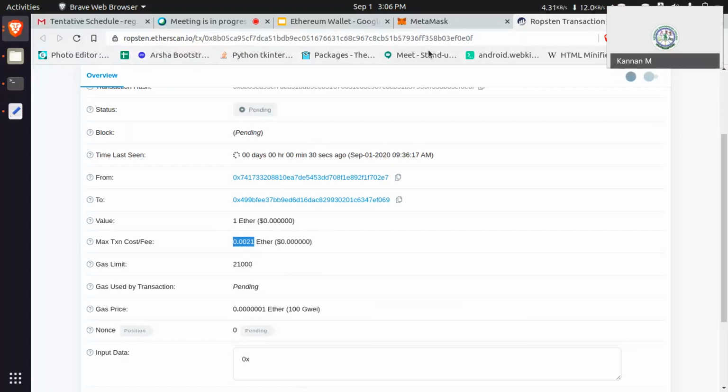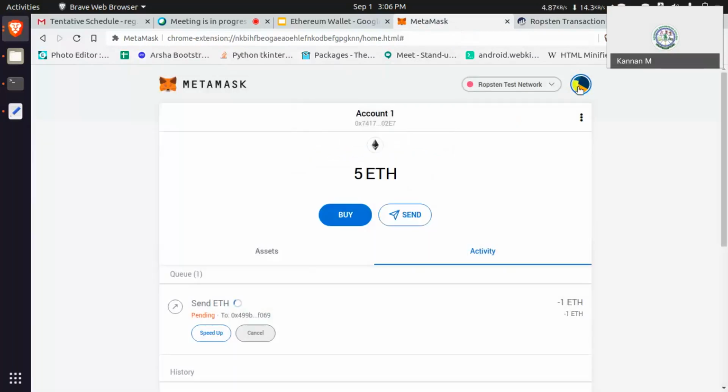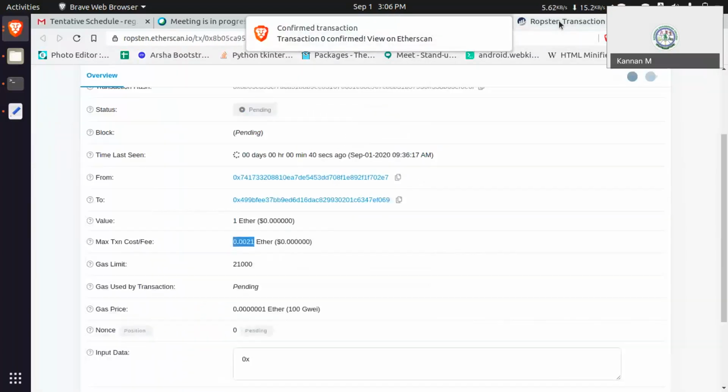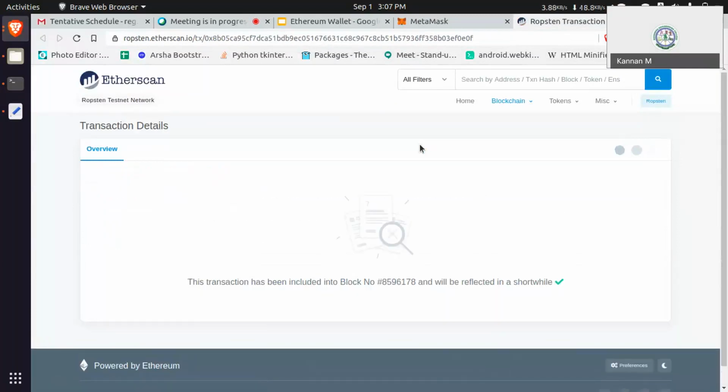Please try this up to this level. Send transfer Ethereum between your addresses, two addresses. The transaction is completed. You can see all the activities.